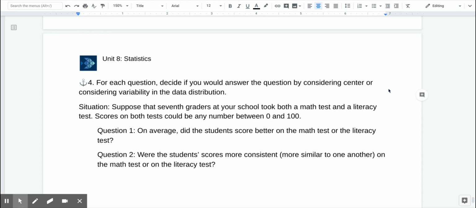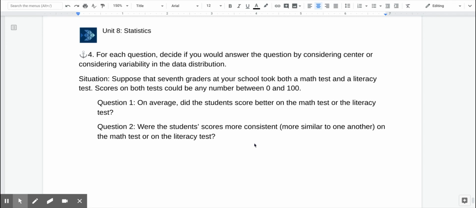I believe this is asking us to consider the center of the data sets, because they want to know, did the typical student score better on the math test or on the literacy test? And that could best be seen by the center of the data.